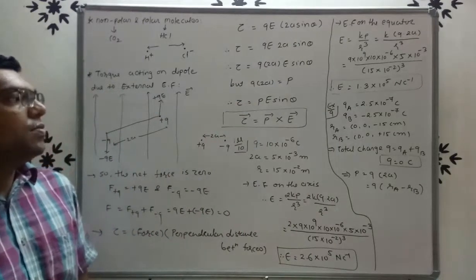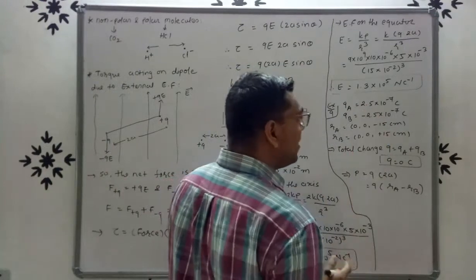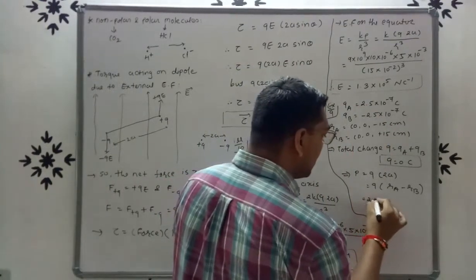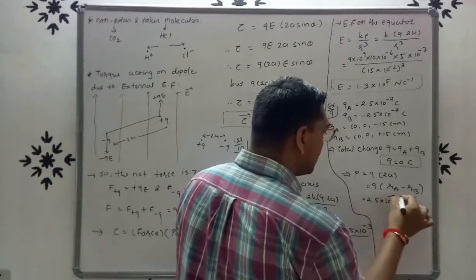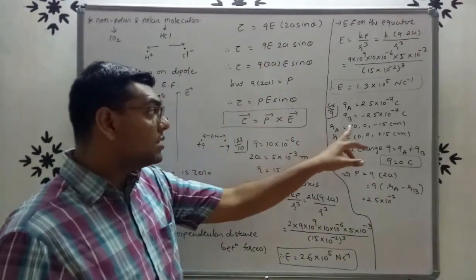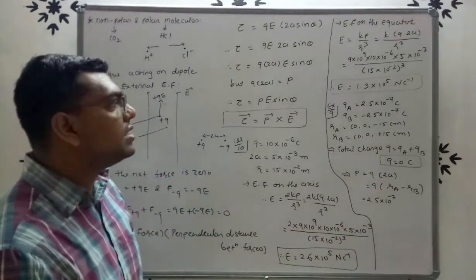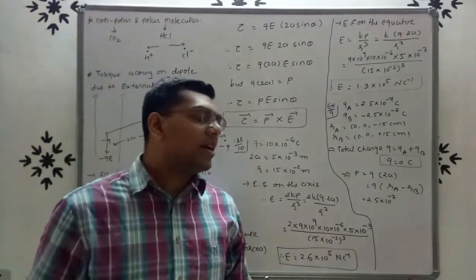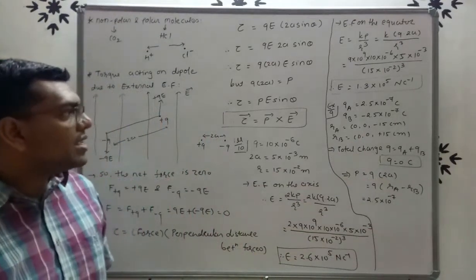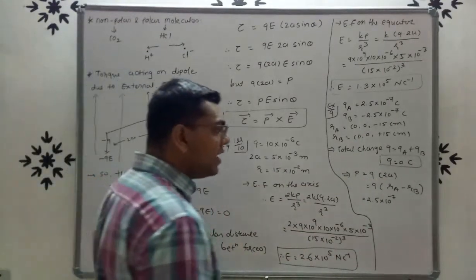So we know the magnitude of charge is 2.5 into 10 raised to minus 7. Here RA is (0, 0, -15), but we have to convert this 15 centimeter into meter. So we will get (0, 0, -0.15), right?